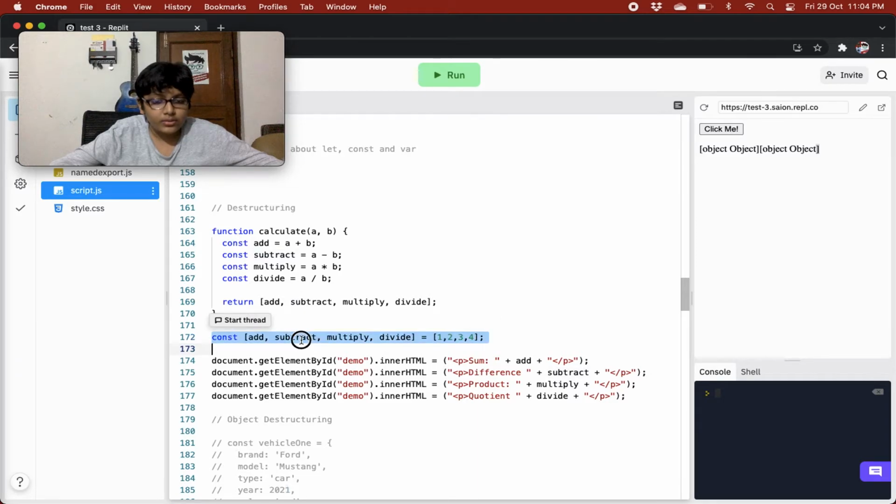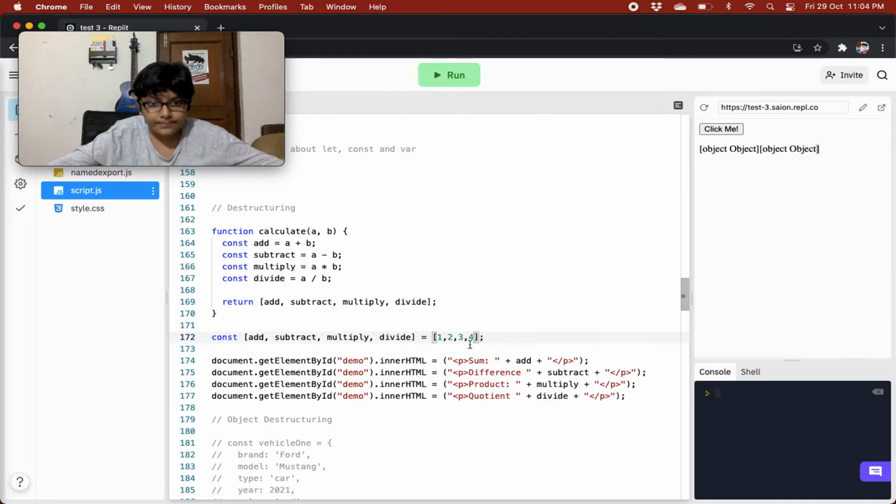The second variable is this after the comma, and its value is the second value in the array, right? Then over here we have the third variable after the comma, and its value is the third value in the array. And then the fourth variable is after the comma over here, and its value is the fourth value in the array, right?